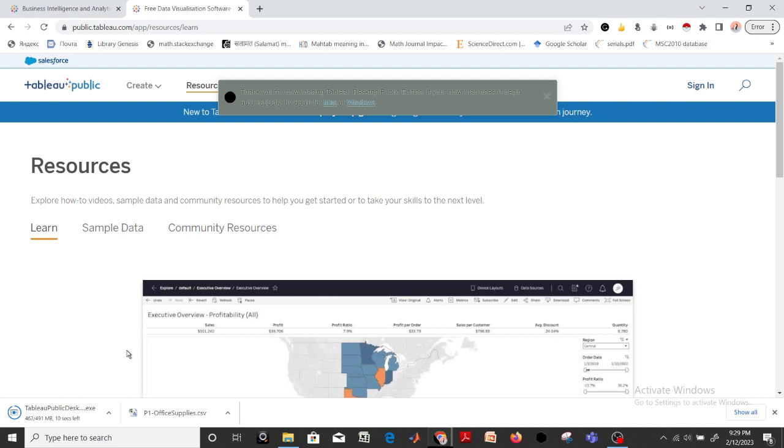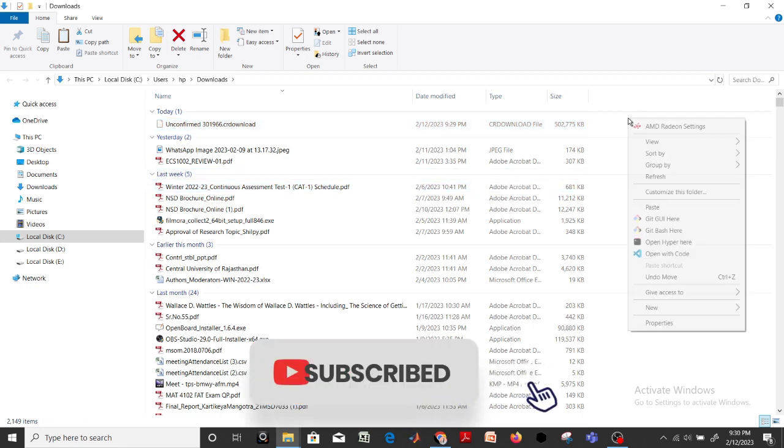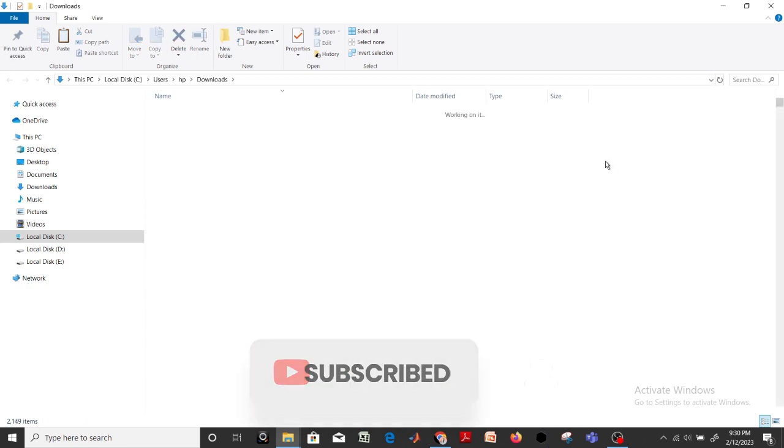It is going to take a few more seconds. It is almost a half GB file, that is why it is taking a lot of time. So now it has been downloaded. Now I am going to install it.